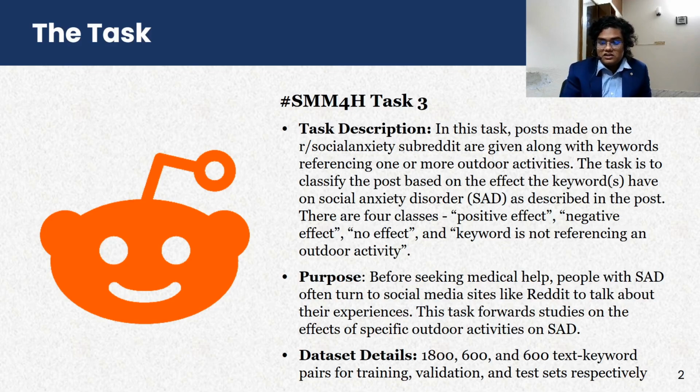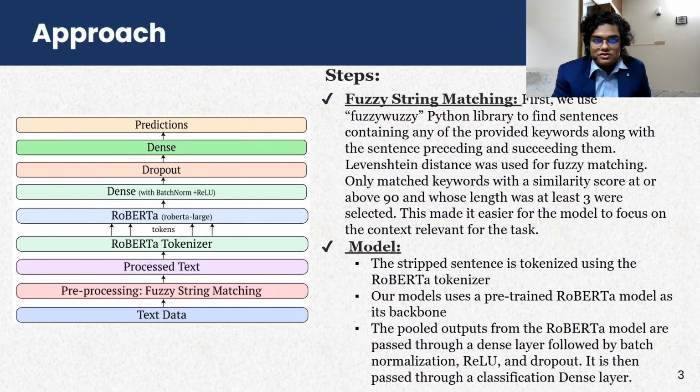In this dataset, we were given 1800 training data points, 600 for validation and 600 for testing. One data point means one pair of a post and the keywords that were given. So moving on, what was our approach to this particular problem?